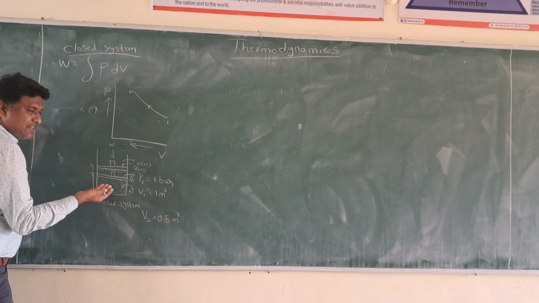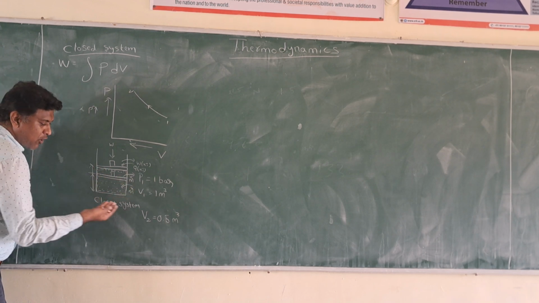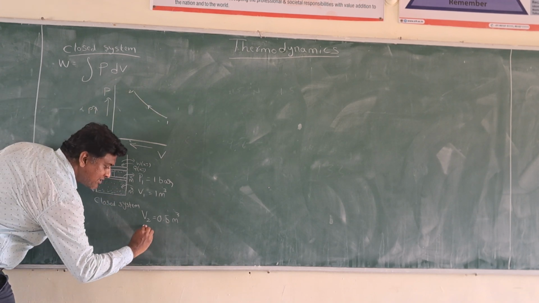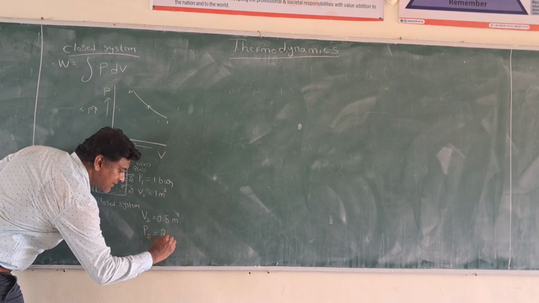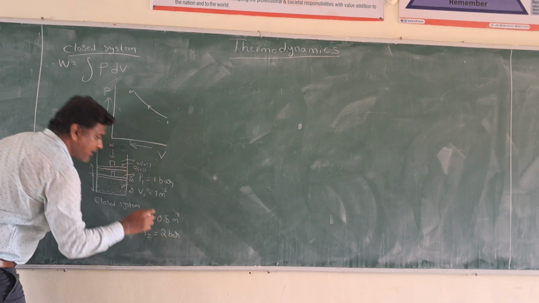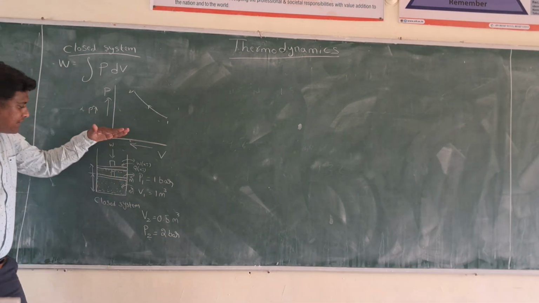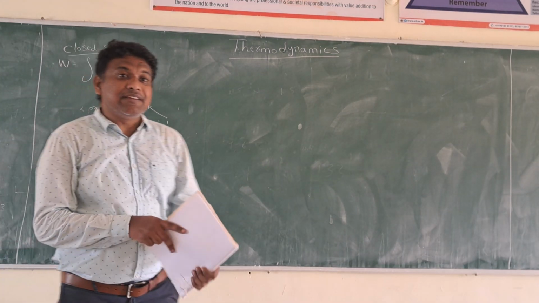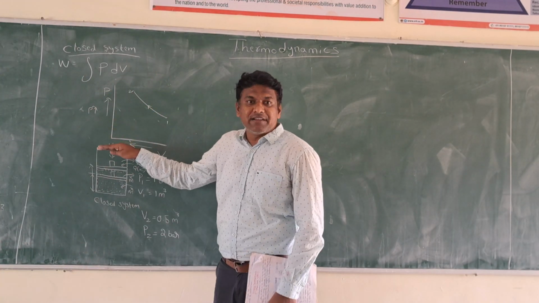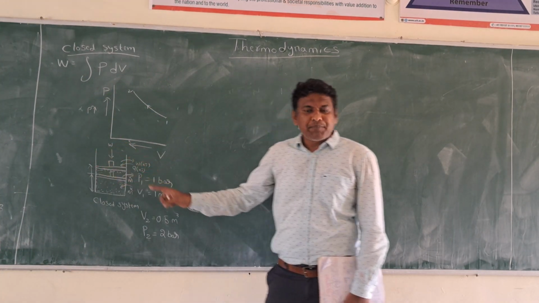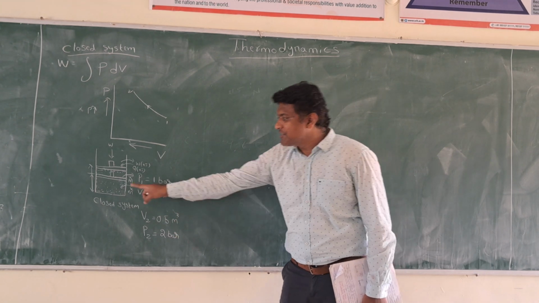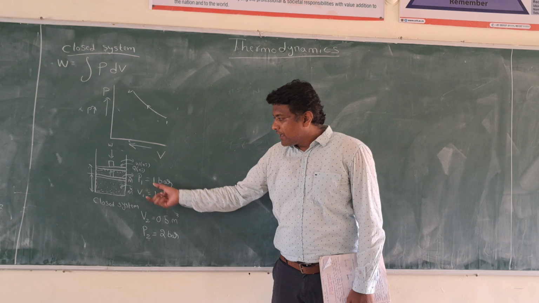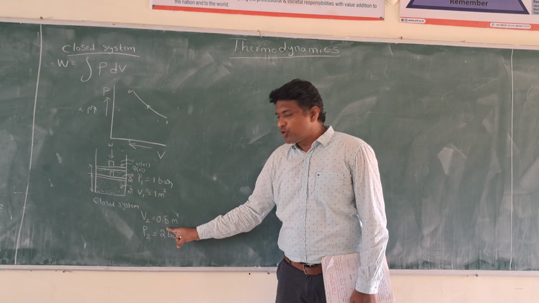By seeing the diagram physically, you can explain that, sir, the volume has been changed. Because of compression, definitely the pressure will be changing. Let us say the pressure has been changed to 2 bar. If you are compressing the air or the gas, definitely the pressure will increase. So how much increase in pressure? I will take it as 2 bar. I measured the pressure and it is 2 bar, and the volume was 0.5 meter cube.